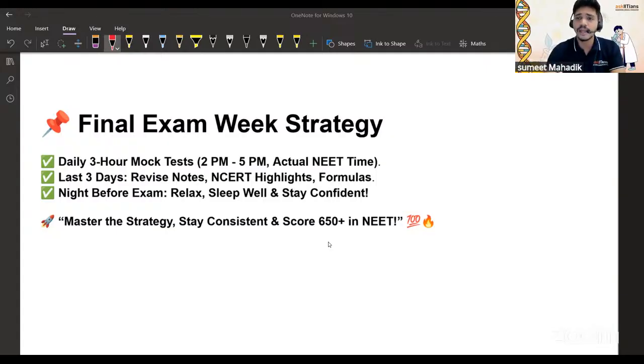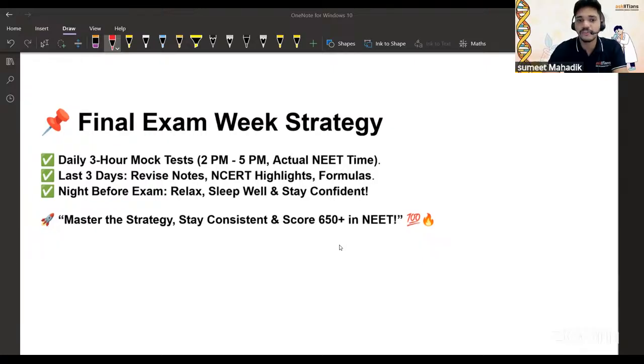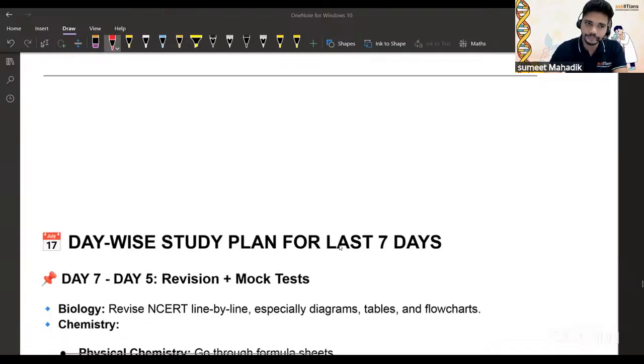Try to understand that. And the night before the exam, make sure you are relaxed, sleep well, and stay confident. That is more important. If you're not giving rest to your body, it will be difficult for you to understand. Are you understanding what I'm trying to convey? Because see, under stress, sometimes whatever you know, you forget, or whatever you wanted to give 100%, you're not able to give that. So make sure you sleep and eat well. That is a very, very important thing over here.